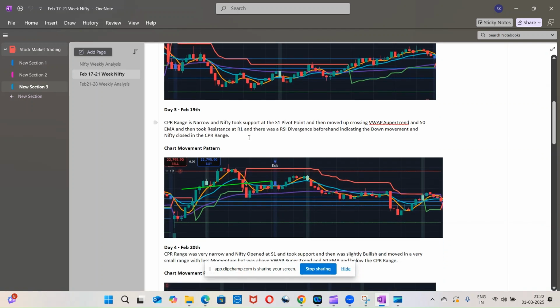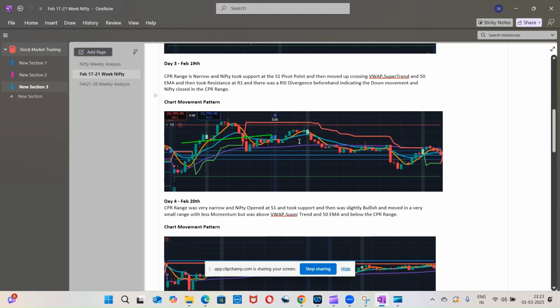Coming to 19th, this is the chart movement pattern. Here the CPR range was very narrow, and Nifty opened at S1 itself and took support of it. Then it crossed the VWAP and 50 EMA and went up, and there was a divergence here, and it went down and took the support of the VWAP.